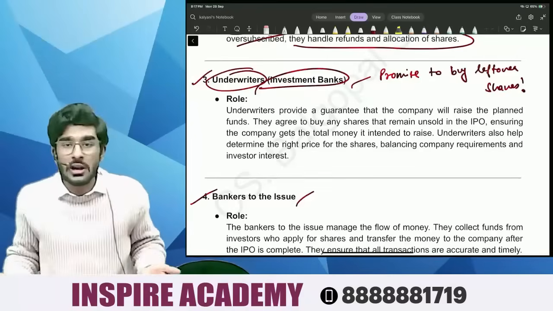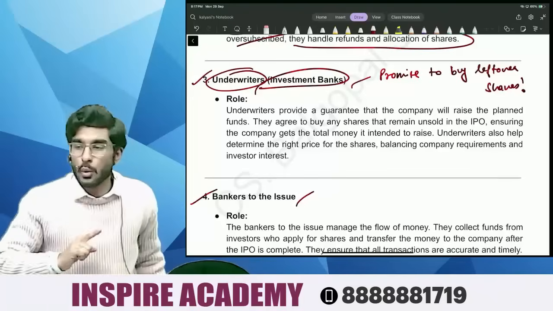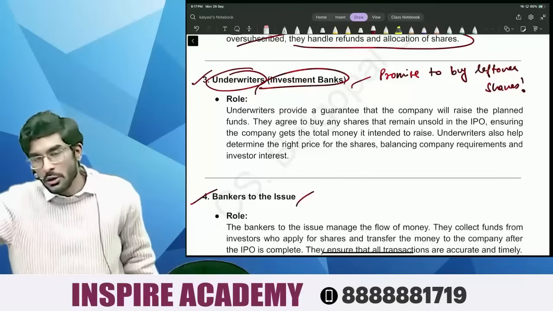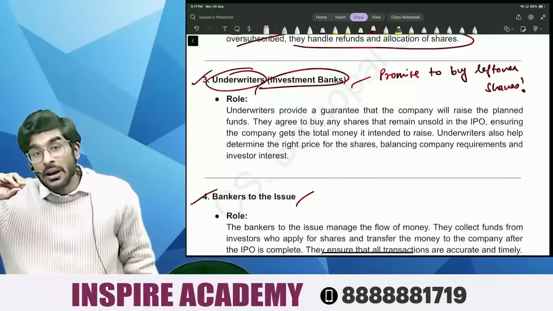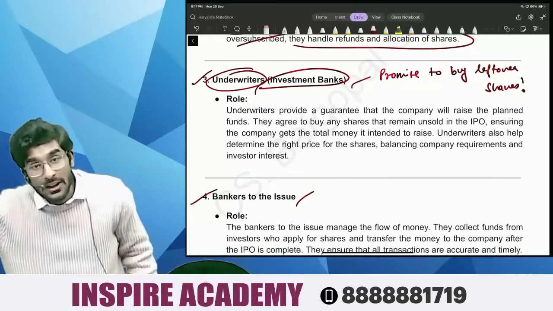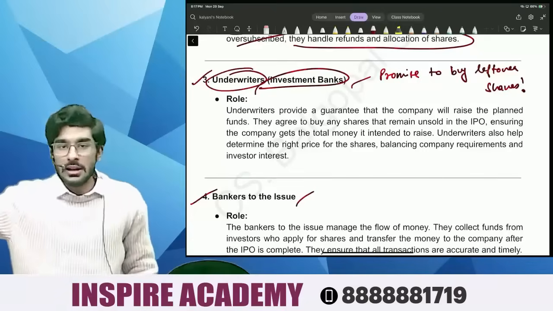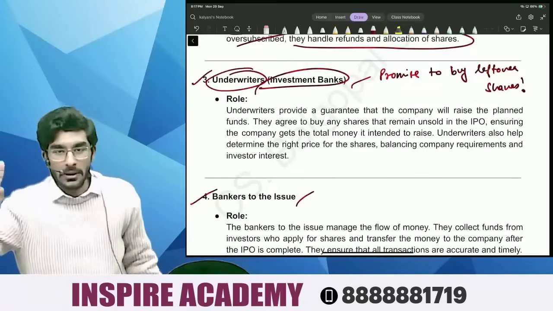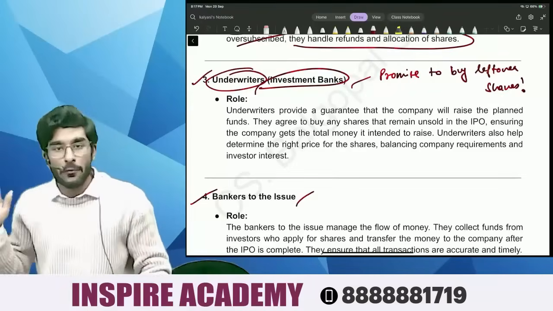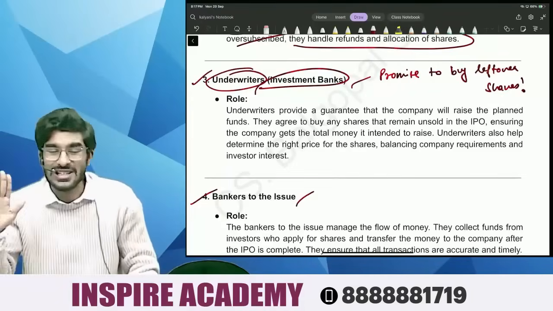I don't want these shares. Now, people, what underwriters do is, they purchase the shares and then slowly, gradually release those shares in the stock market. Right, people? So they ensure that the demand for the shares does not fall down.